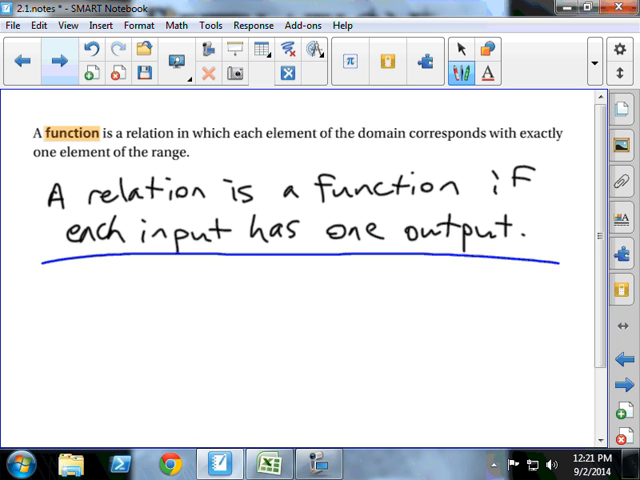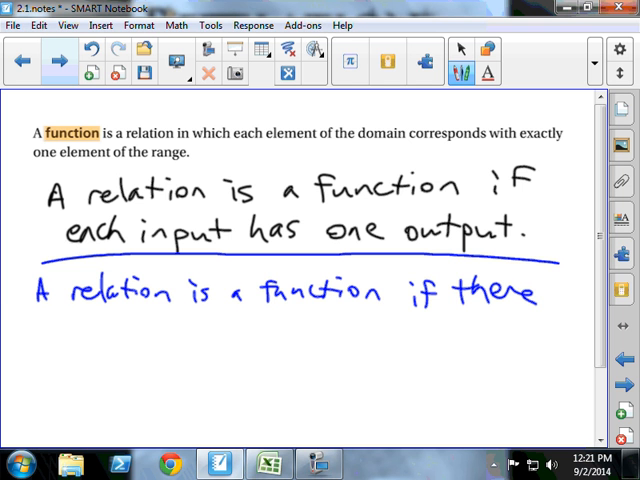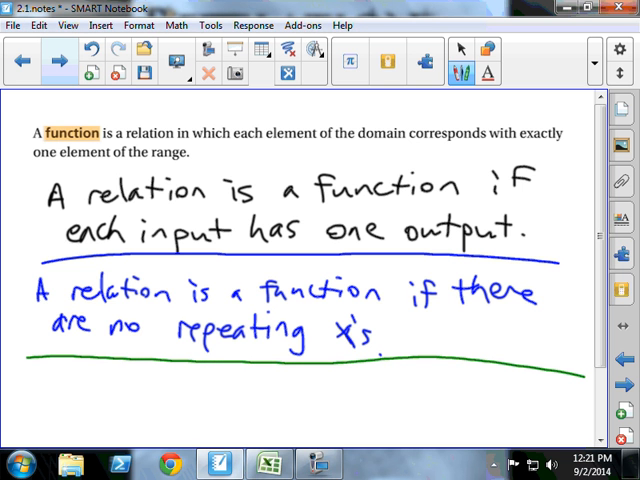A relation is a function if there are no repeating x's. If there are no repeating x's. What the heck are you talking about? This doesn't make any sense at all. It will. We're going to get to some examples in just a few minutes, and it will make sense, I promise. A relation is a function if there are no repeating x's.